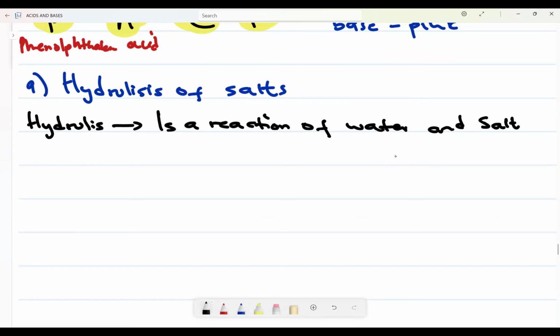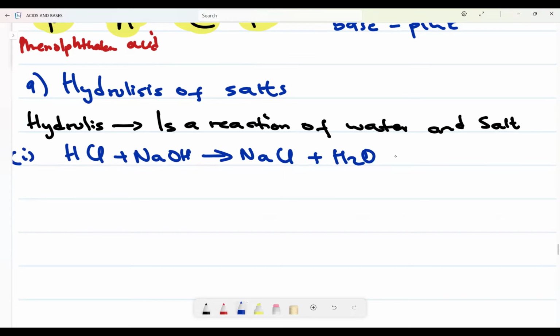So what does this mean? It means, let me have a reaction. If I have HCl reacting with sodium hydroxide, it will form me what? Sodium chloride plus water. Now this is a salt that I want, and this is my water. Now what is hydrolysis? It is a reaction of salt and water.